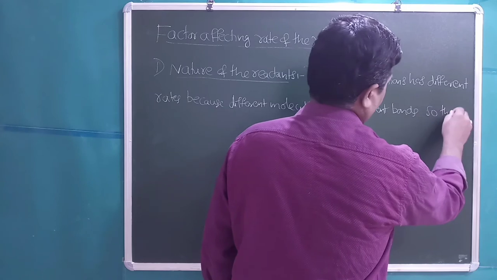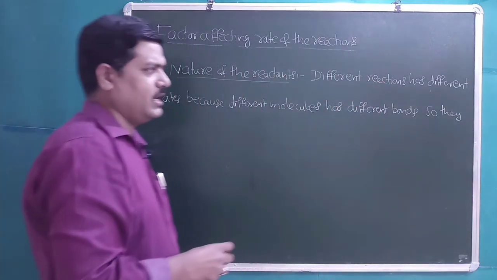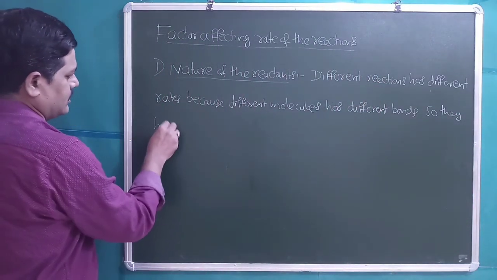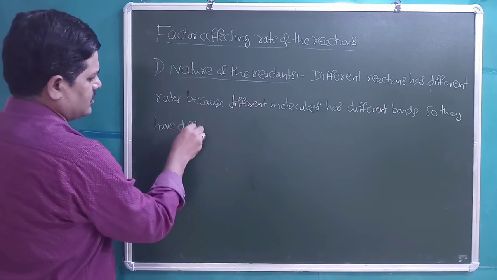So they have different bond dissociation energies.